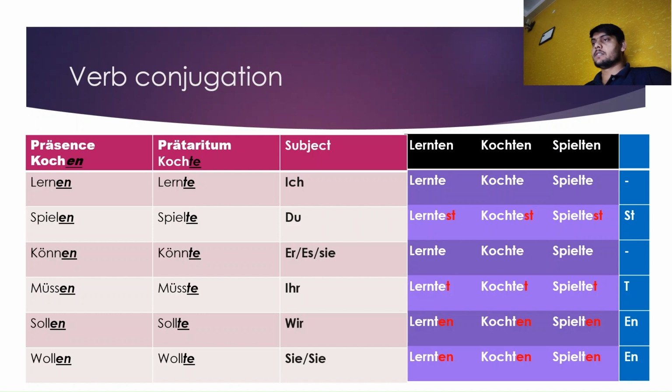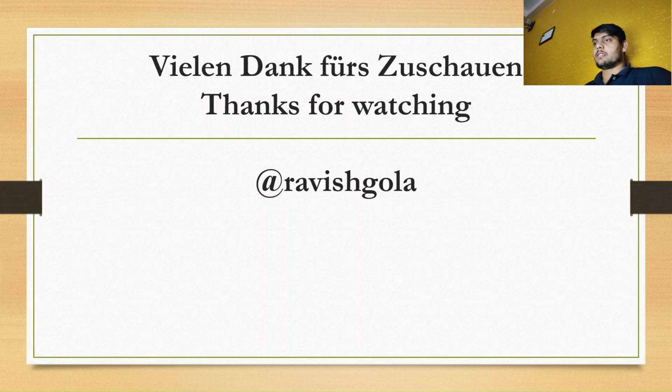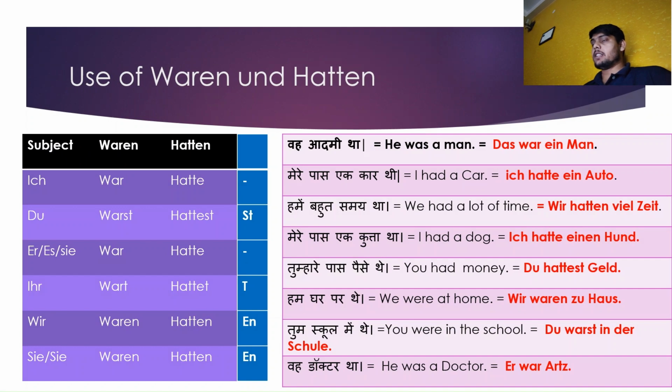Before we move ahead, I would like to remind you of the last video, where we learned simple past sentences. In the simple past sentences we used war and hat, which means waren and hatten. We learned to create sentences like "वह आदमी था", in English "he was a man", but in German "das war ein Mann". "मेरे पास एक कार थी", it is the use of had, in English "I had a car", but in German "ich hatte ein Auto". But now today we will learn past indefinite tense.